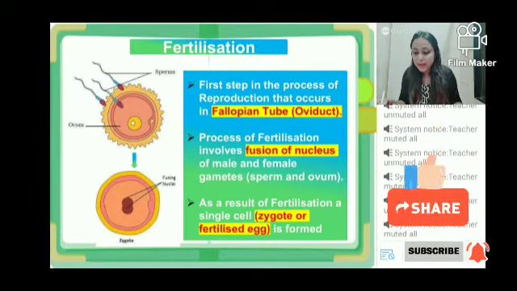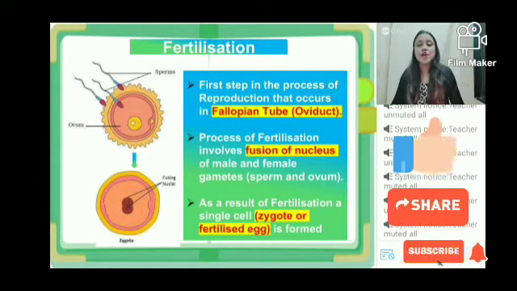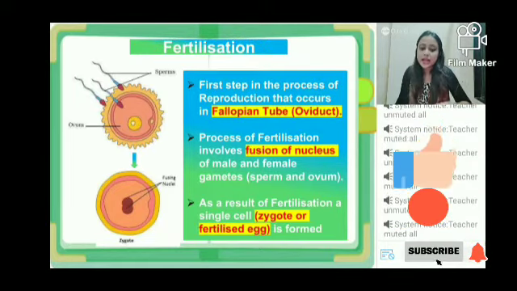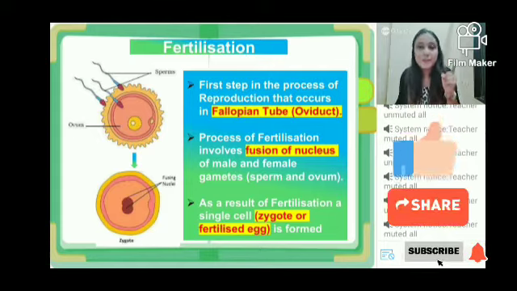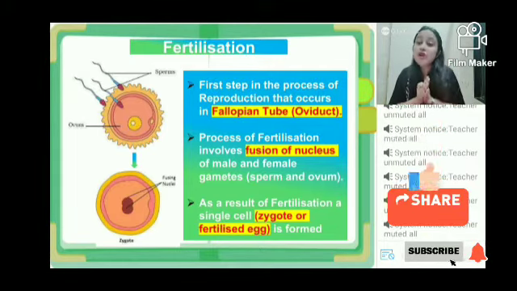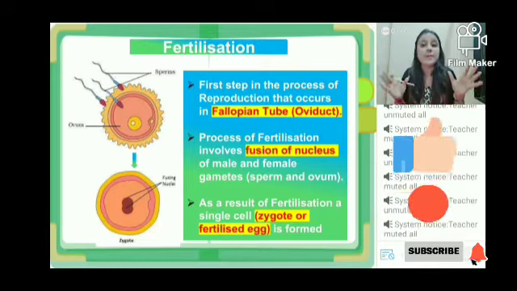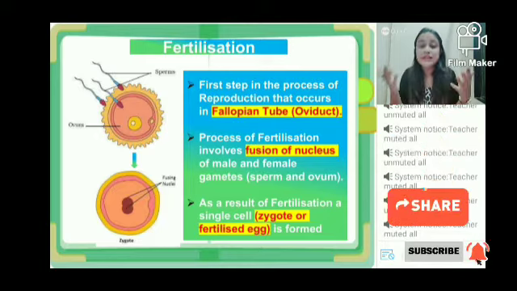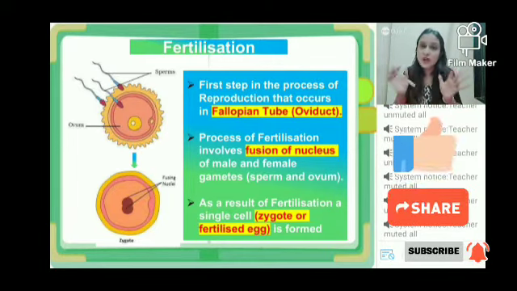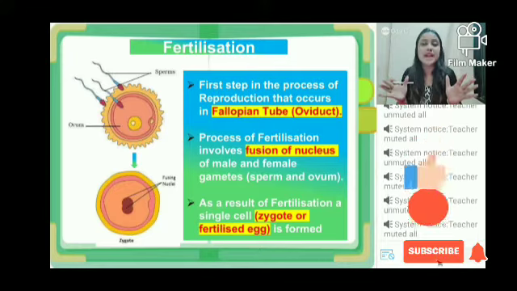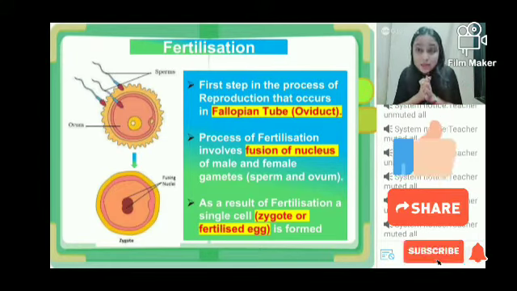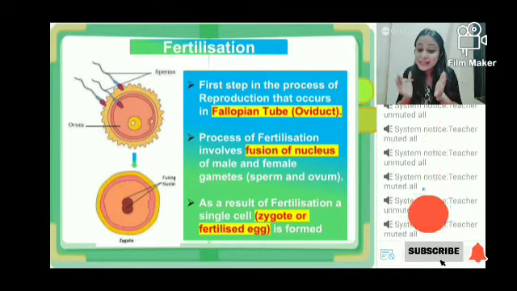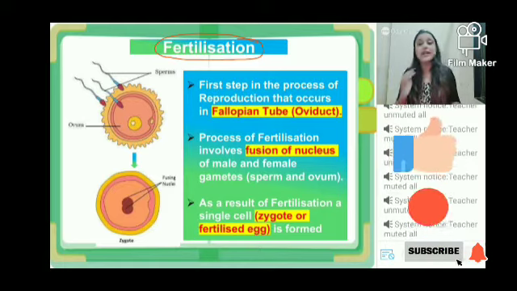Next important process we are going to talk about is the process of fertilization. अब fertilization क्या होता है? See guys, you know what is a sperm, you know what is an ovum, you know that sperm and the ovum together will be making up the zygote. But what is that miraculous process which brings the sperm and the ovum together? कोई तो process होना चाहिए. There should be some process that would bring the sperm and the ovum together so that zygote formation can take place. So this process is that miraculous process which is known as fertilization, right?